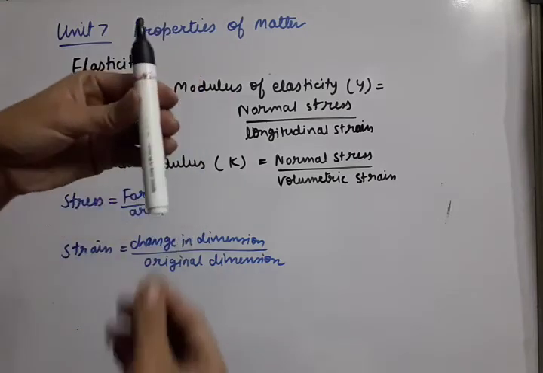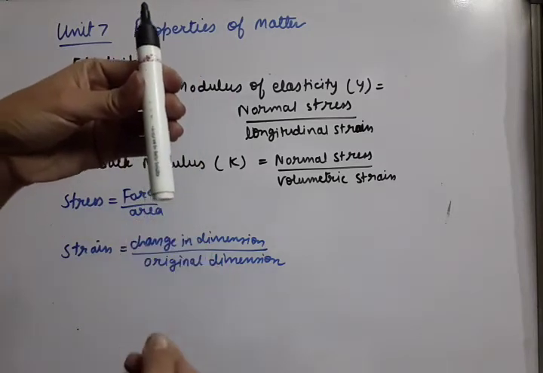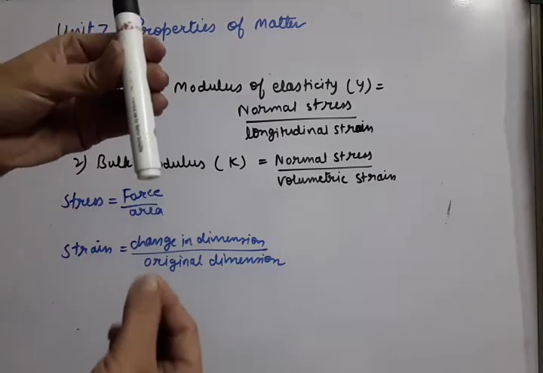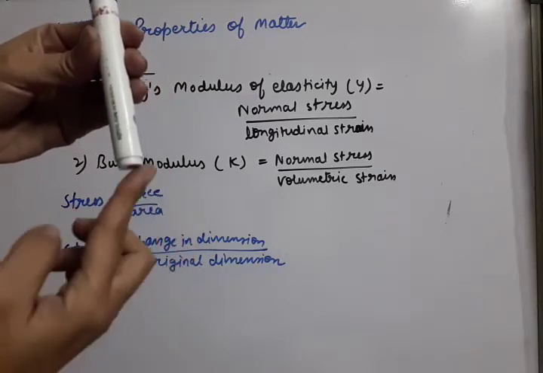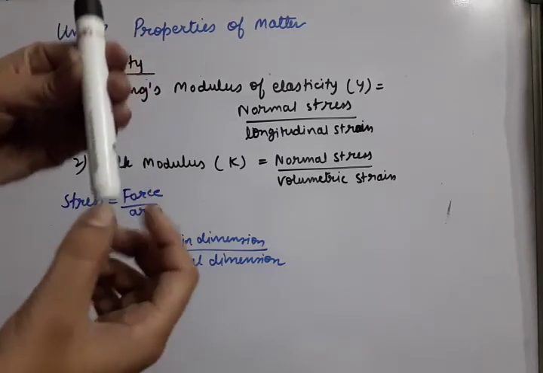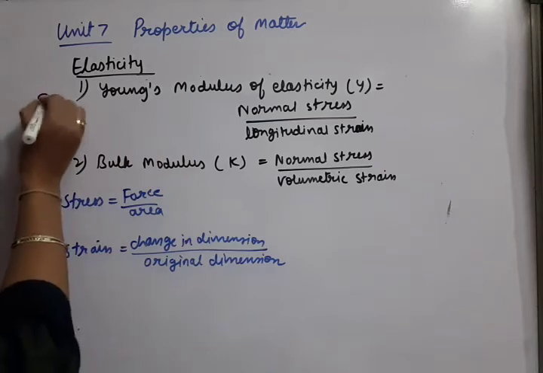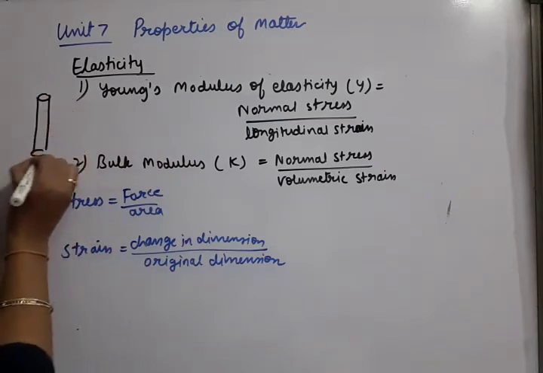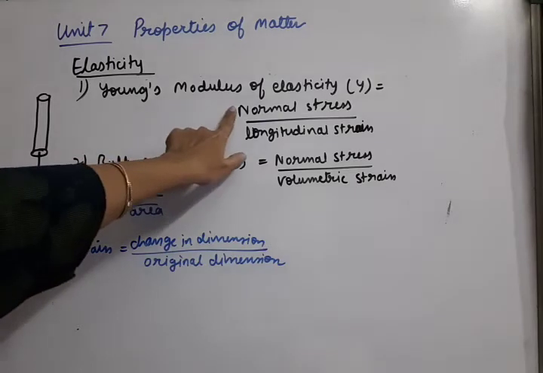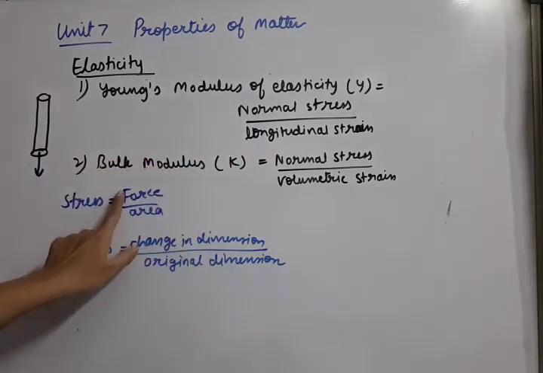Okay, so it's this way. Suppose it is a wire and on this wire we apply a load. Because on this surface we are applying a force perpendicularly, this type of force is normal, normal to this surface. So we can draw the wire here also. Suppose this is a wire. If we are applying any force perpendicularly, this is called the normal stress. So perpendicular force upon area is called the normal stress.